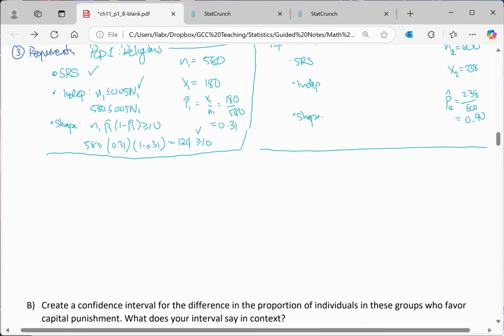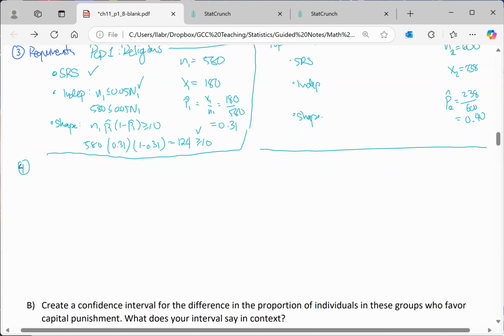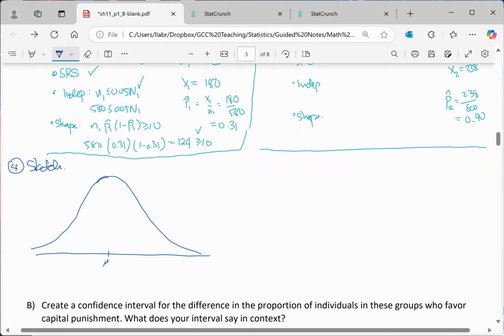All right, I do want to make a sketch just because I don't have one here. Number 4, let's sketch. I'm going to sketch a standard normal distribution because it's proportions.